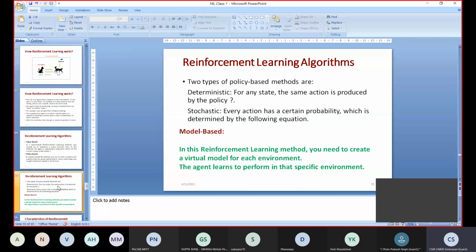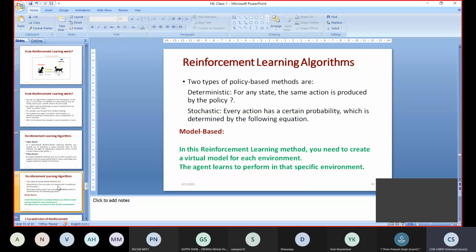In the stochastic way, we will use a certain probability function to decide which action to take based on the environment. Based on the probability function output, we will be deciding the next state, what I should perform from the present state to the next state. That probability function will decide which state to go to and which actions to perform next.